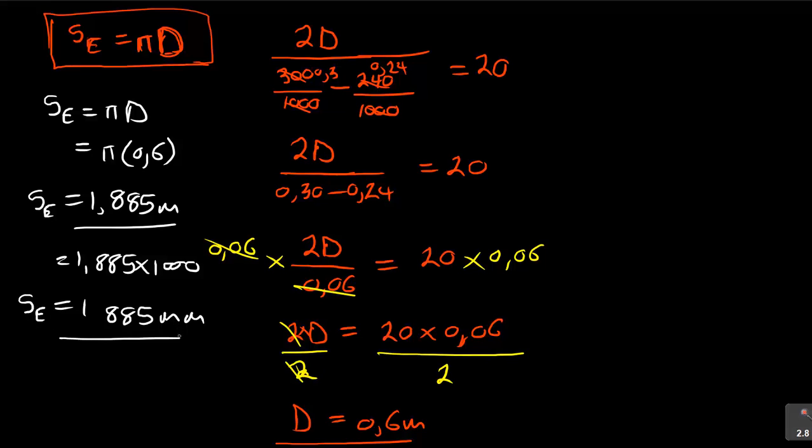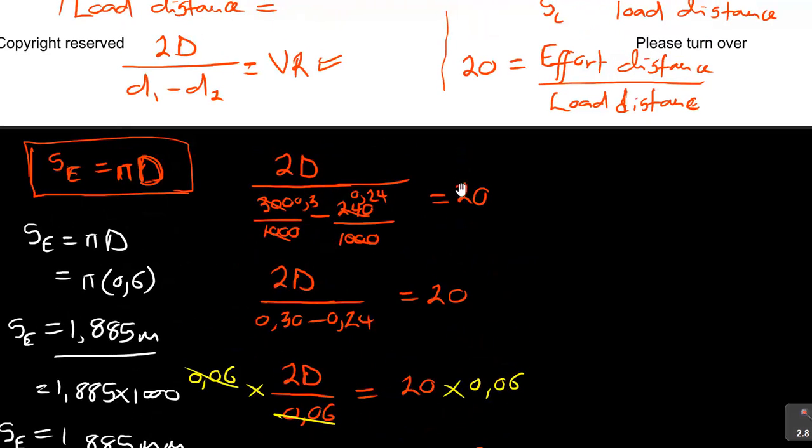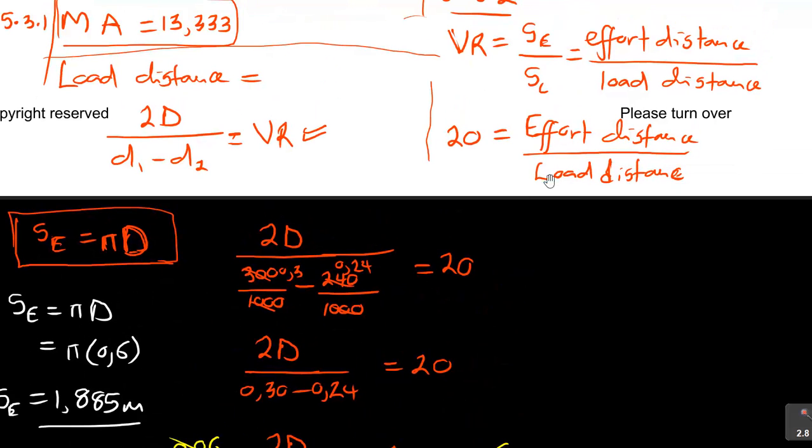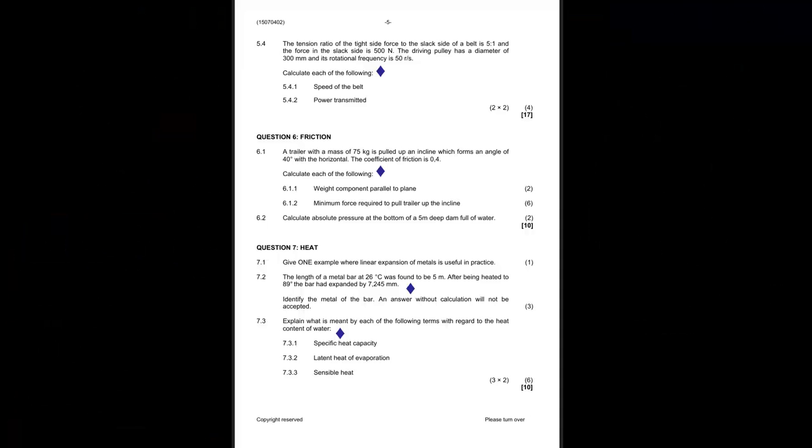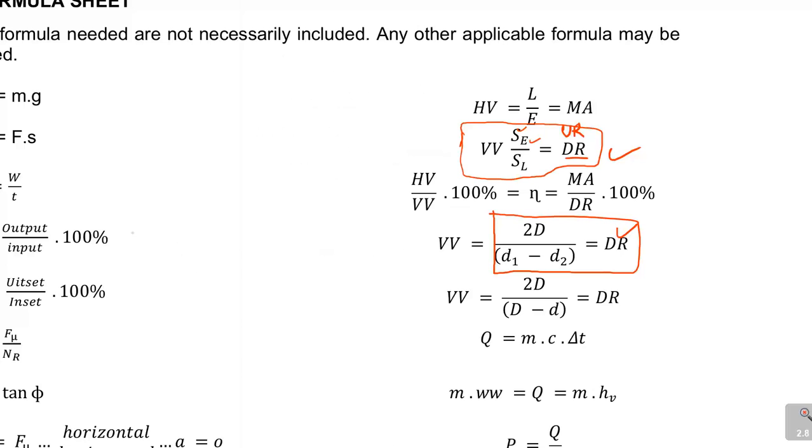The effort distance. So now, if I go back though, I was looking at this to say load, to find the load distance here. As you saw, sometimes you can use the formula here that I just gave. Let me go back to the previous formulas just to show you something. You see, I have in this case this formula that I said we'll be having, 2d over d1 minus d2.